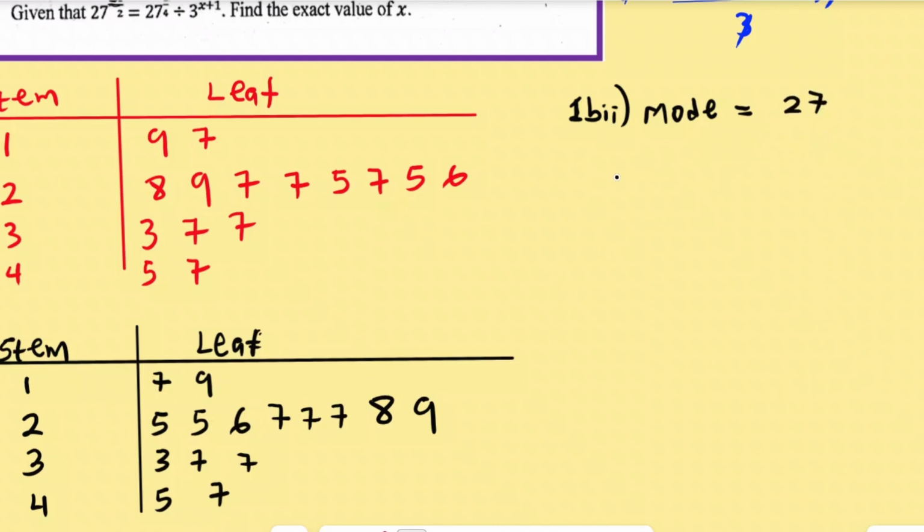Now let's come to the median. Remember, they are all parts of question 1BII. So let's get the median. The median is the middle number. Now, we can easily just do cross-cutting. Just cut one here, cut one here, cut one, and then we get a middle number. You can use that traditional approach. You can also use a formula, and this is a formula that we can use to get a median. Let me save this one here.